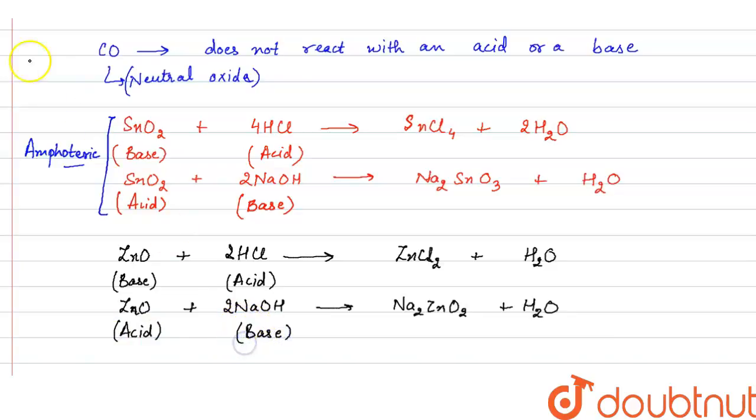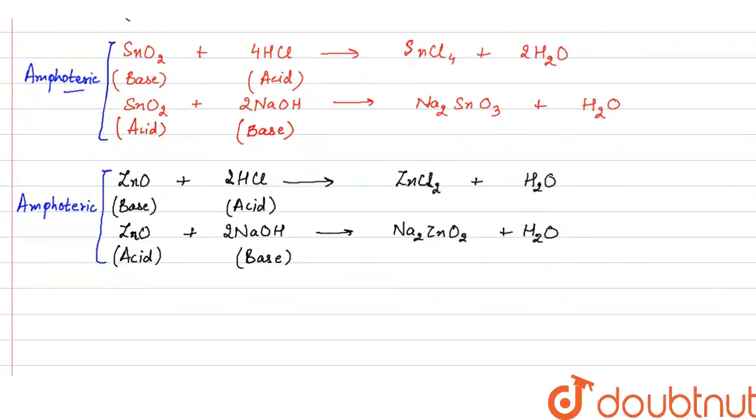So this reaction also shows the amphoteric nature of zinc oxide, because it is behaving as an acid as well as a base.